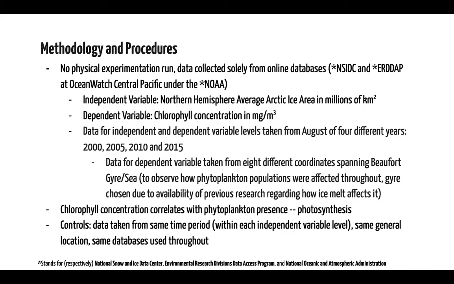Data was collected purely from online databases. The independent variable was Northern Hemisphere average Arctic ice area in millions of kilometers squared, and the dependent variable was chlorophyll concentration in milligrams per meters cubed. Data for the independent and dependent variables was taken from August of 4 different years, and the data for the dependent variable was also taken from 8 different coordinates spanning the Beaufort Gyre. Chlorophyll concentration actually correlates with phytoplankton presence since phytoplankton carry out photosynthesis.